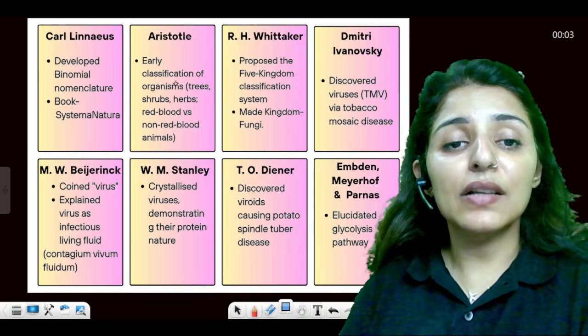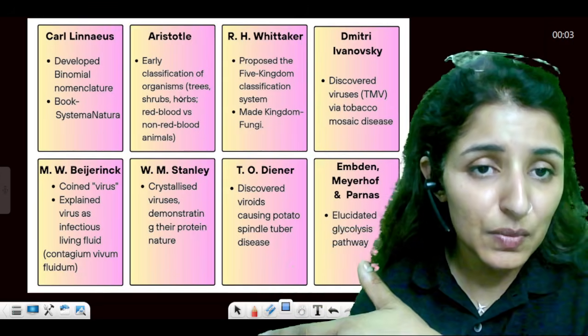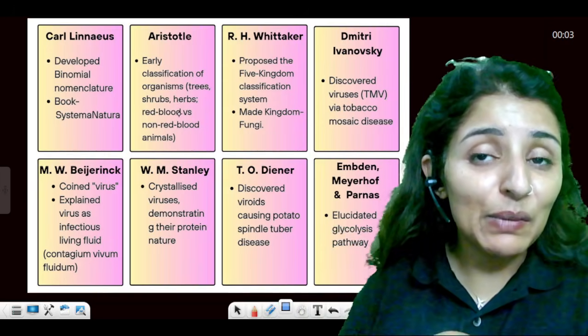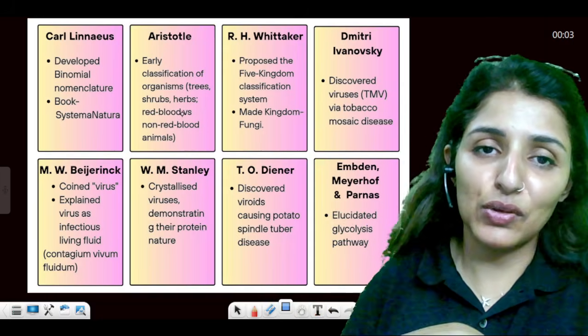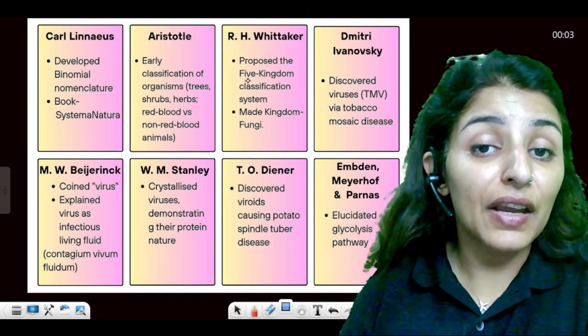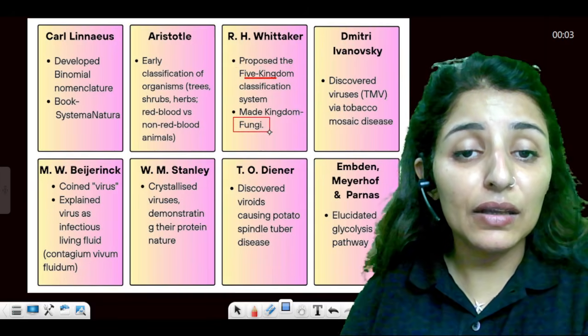He divided plants on the basis of morphological characters into trees, shrubs, and herbs, while animals were divided into Enaima and Anaima, that is on the basis of RBCs, animals with RBCs and without RBCs. Then we have the famous R.H. Whittaker, who gave us the five kingdom classification and introduced basically the kingdom fungi.